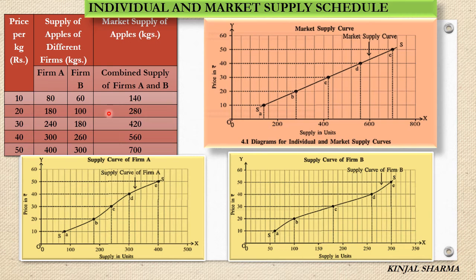At rupees 30, 420 kg. Same way we can do for price 40 and 50. So here also when you draw a curve, you will observe that when the price increases, the market supply of goods also increases. Means when the price rises, the producer is ready to supply more amount of goods in the market.